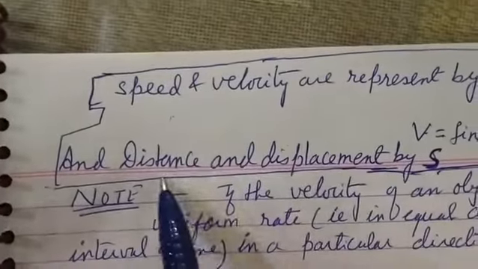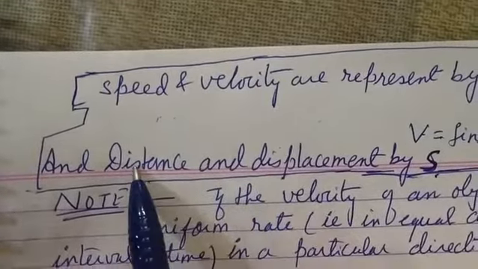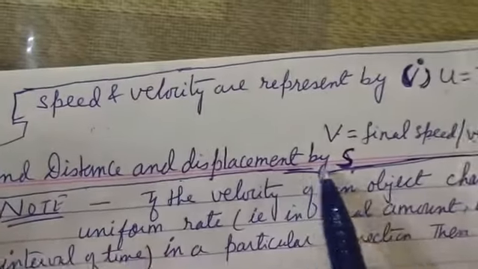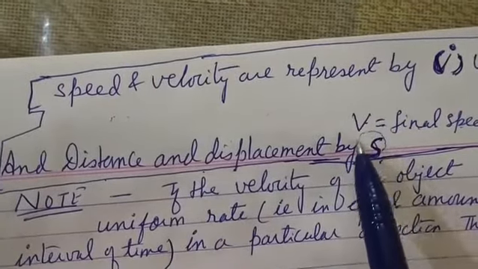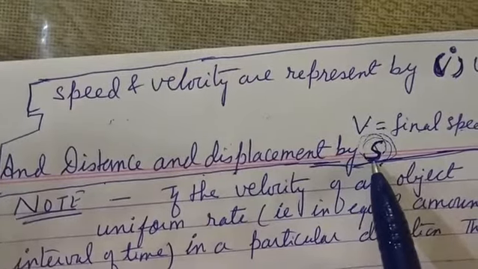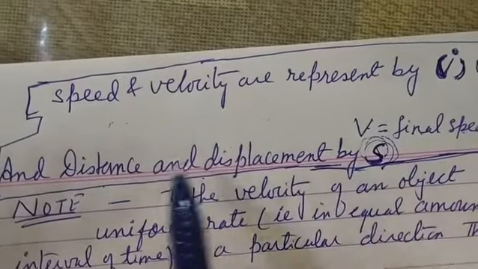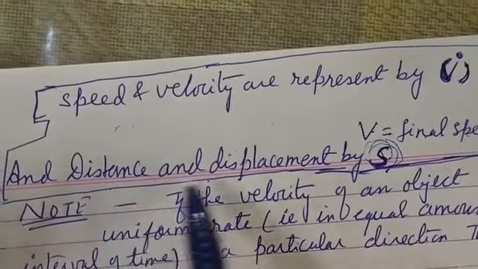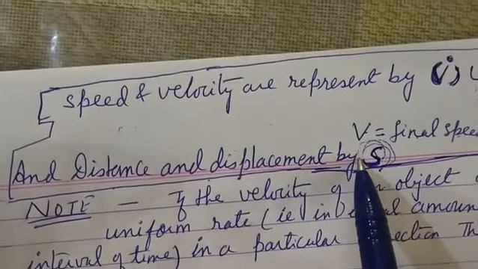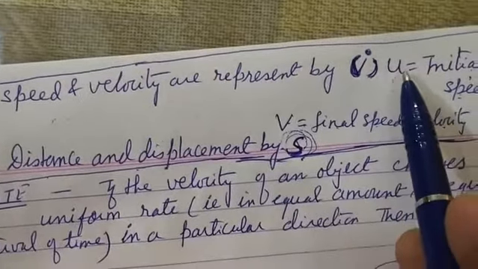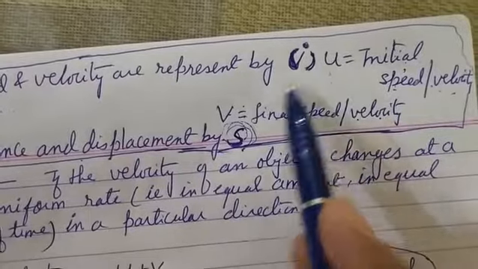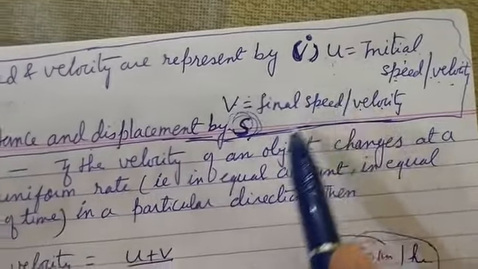Now, both distance and displacement are denoted by s. So s we will take for distance and displacement, not for speed. S will be used here for distance and displacement, and for velocity we have to use u and v, initial and final.